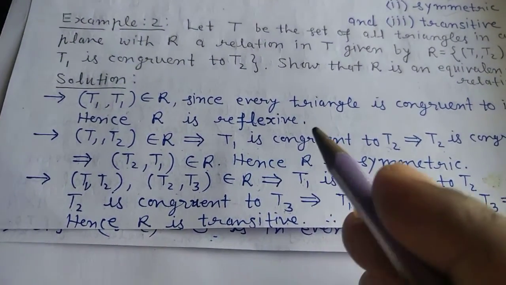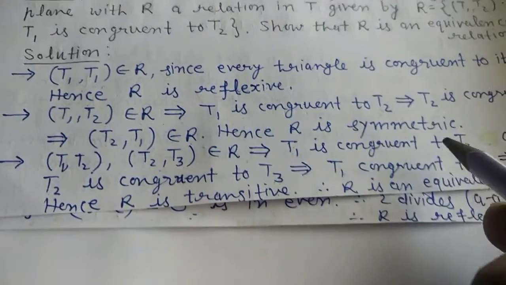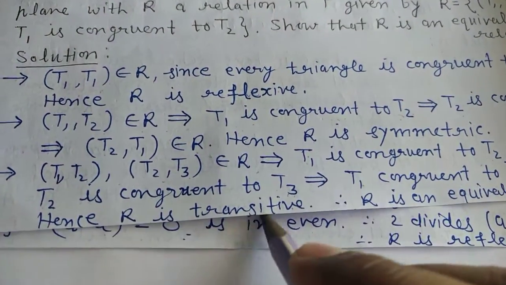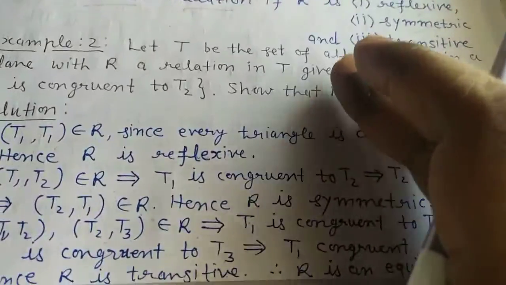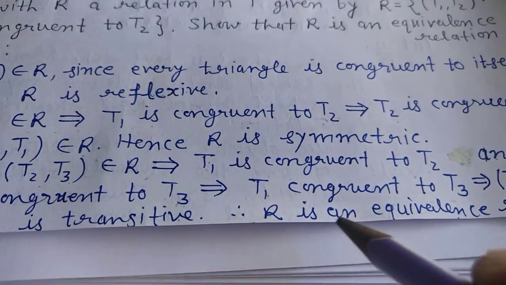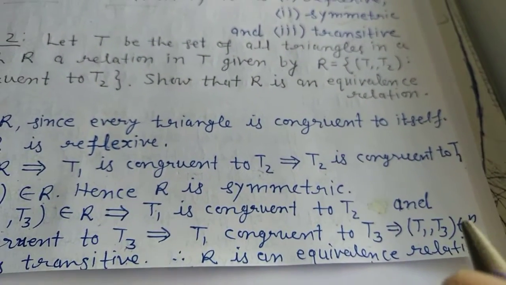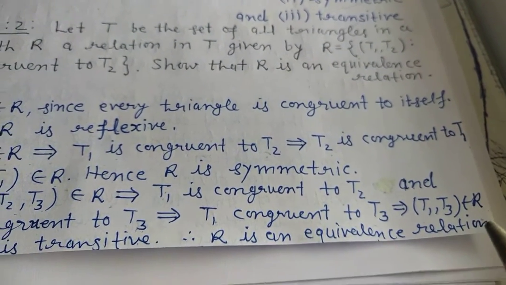So all in all, we have seen that it is reflexive, and symmetric also, and transitive also. All three conditions we have seen here. So R is an equivalence relation, we can say. That was to be proved, and it is proved.